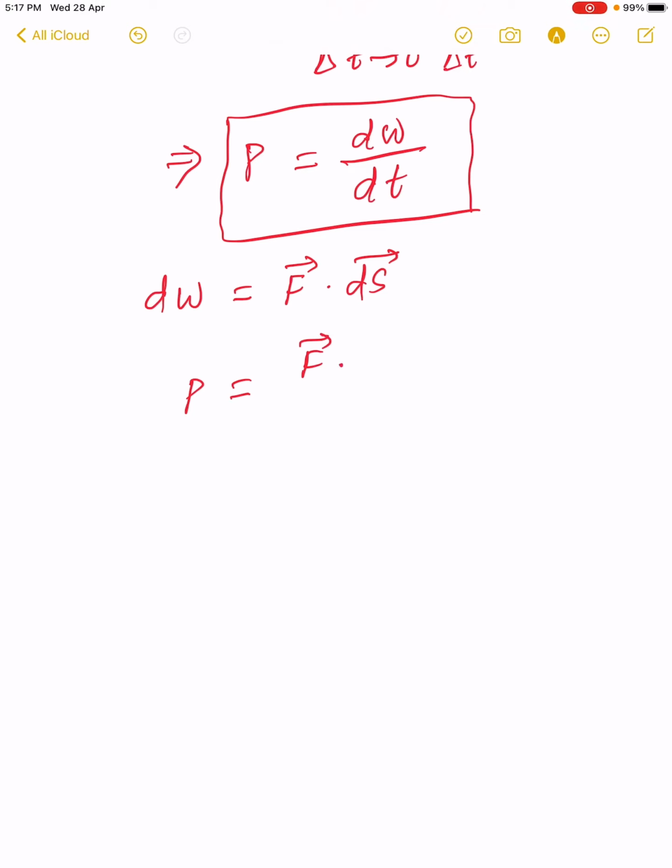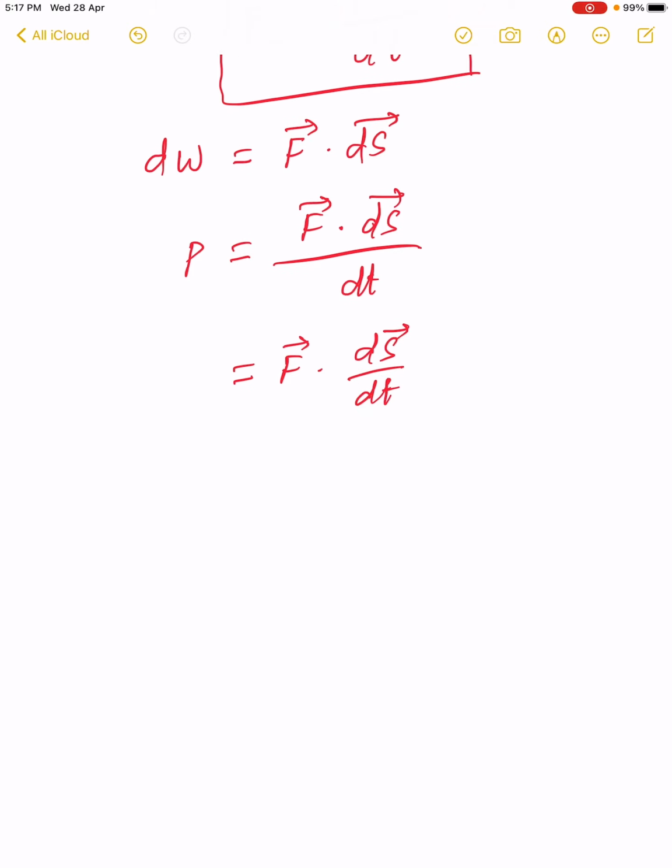So P becomes F dot ds by dt, but ds by dt is our instantaneous velocity.